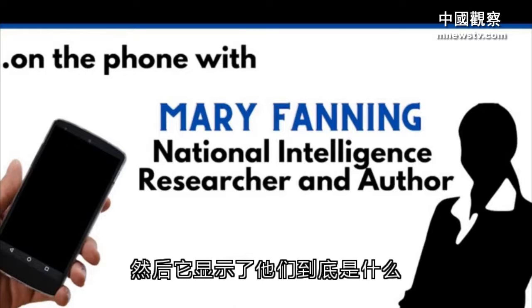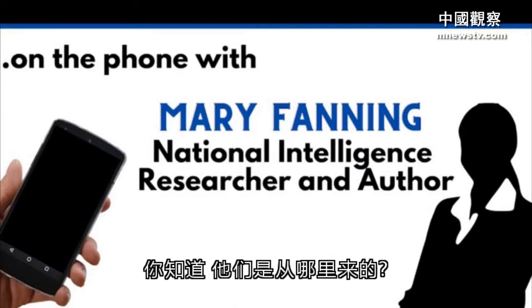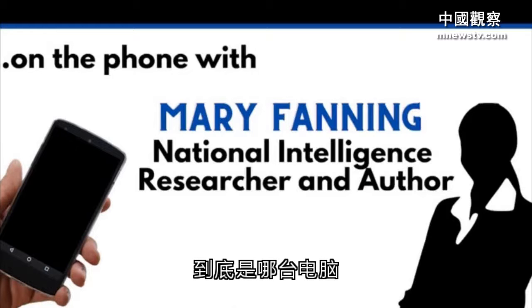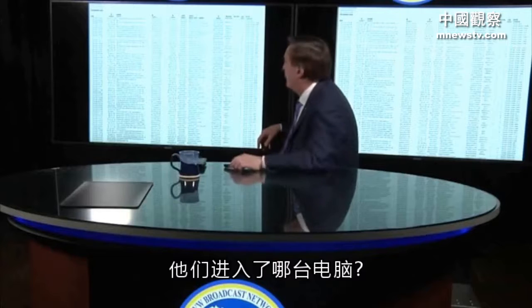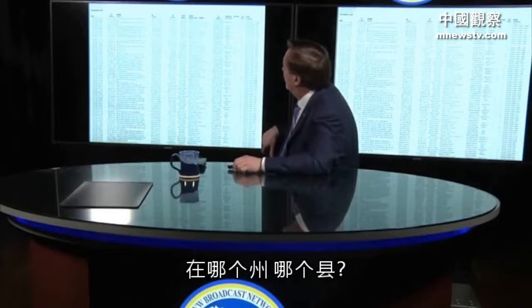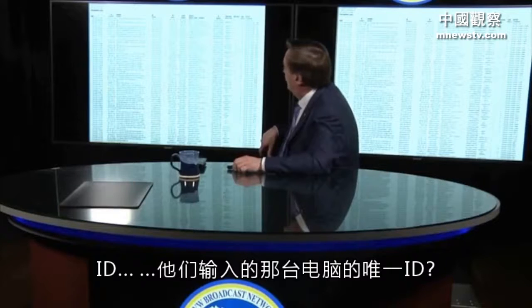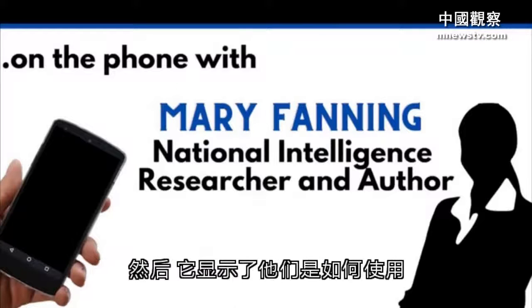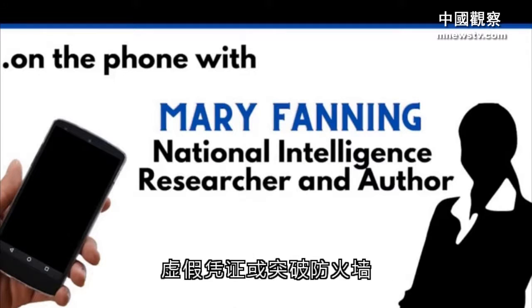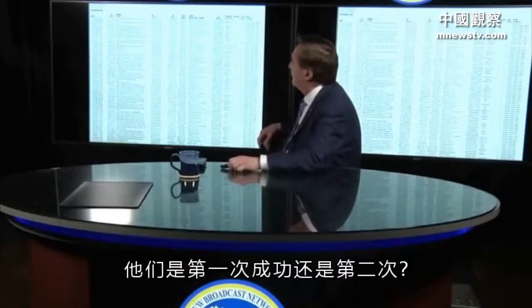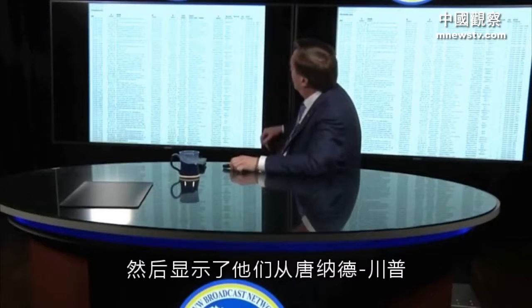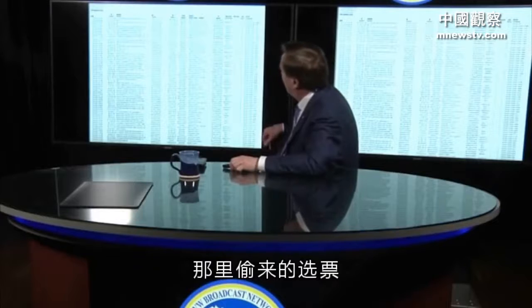And then it shows exactly where they came from, which computer exactly, the timestamp, exactly which computer they entered into, in what state, which county, the unique ID of the computer that they entered into, and then it shows how they entered using false credentials or breaking through the firewall or both. Wow. Were they successful the first time, the second time, and then it shows the votes that they stole from Donald Trump. Right. This is proof positive.